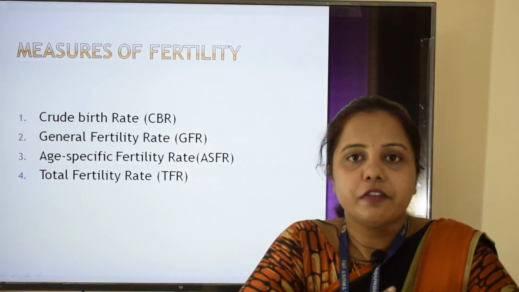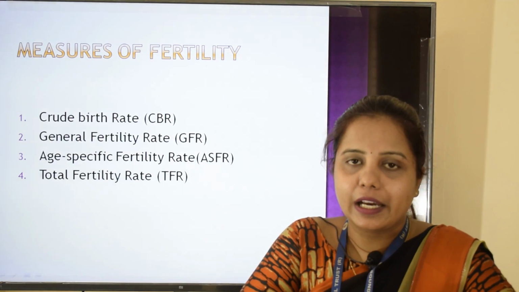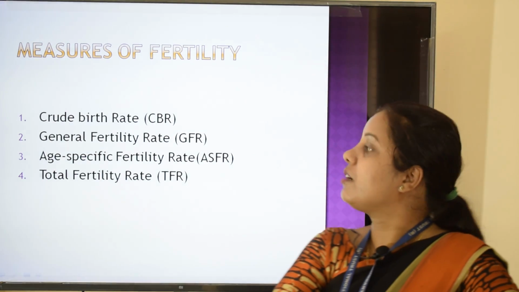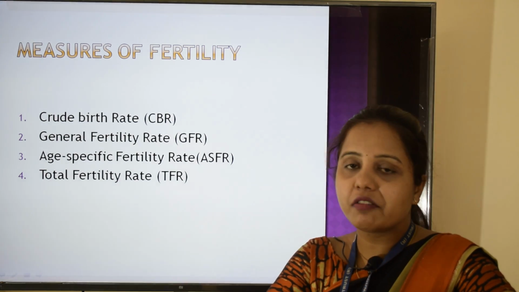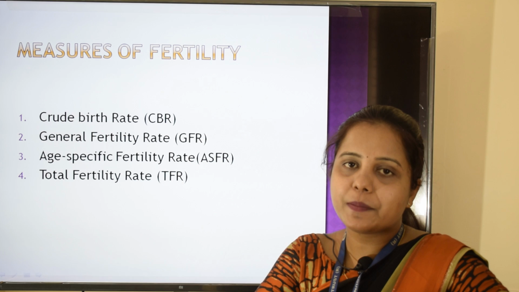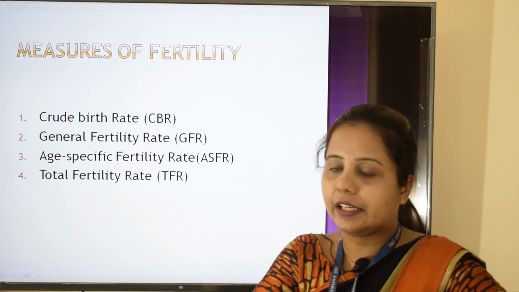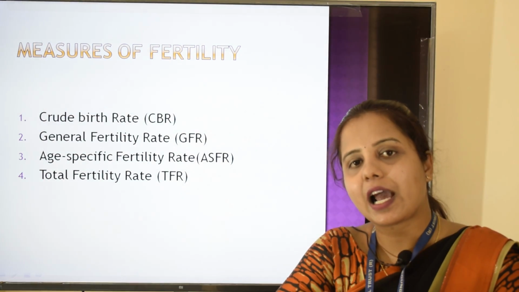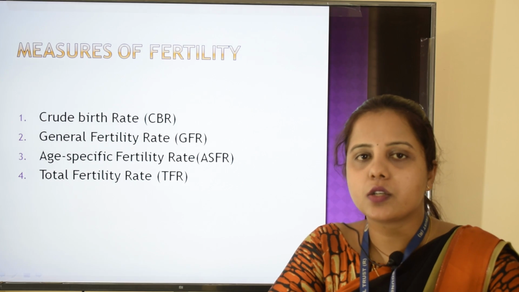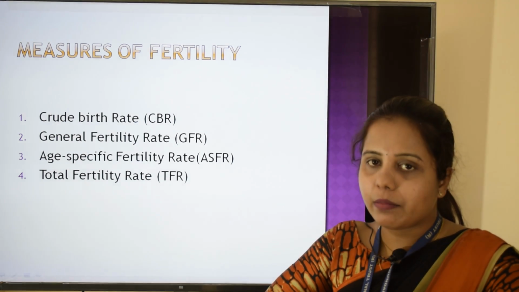Now we need a few measures for fertility, and we have 4 different measures of fertility: crude birth rate, general fertility rate, age specific fertility rate, and total fertility rate. All these are different in their own way. They have a few merits, and also a few demerits. Let us discuss one by one.